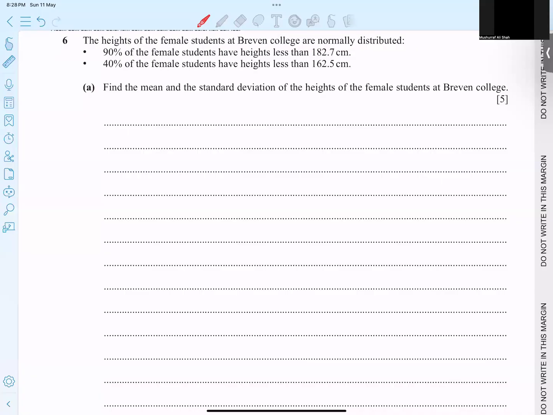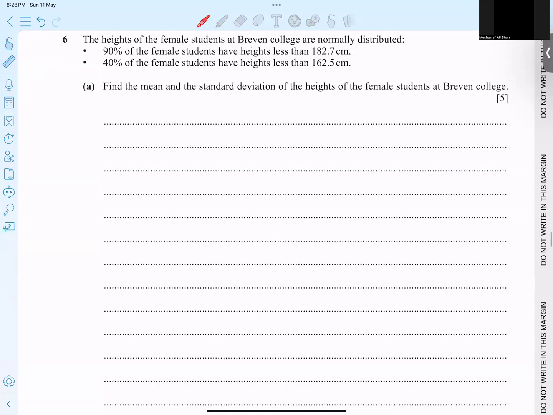Question number 6: the heights of the female students in Breven's college are normally distributed. Again, a normal distribution question came. 90% of female students have a height less than this. So how do you convert it into mathematical form? Height is less than 182.7 for 90%. That is one method. Same way, second line: 40% of female students have a height less than this. So they collected this data from there. Height is less than 162.5 for 40%. I hope the concept is very clear.